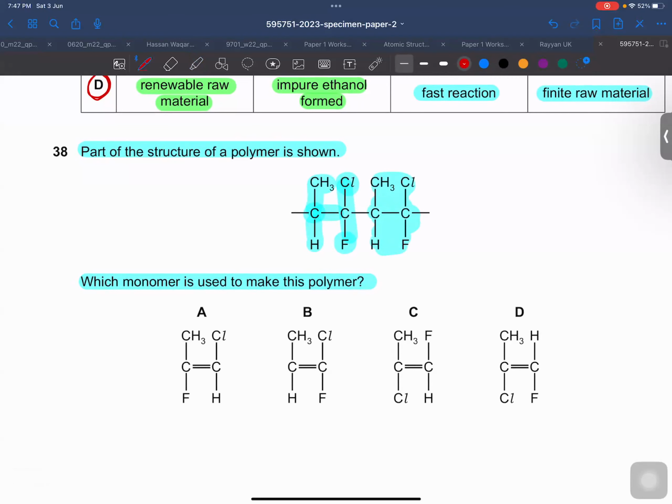So you can say chlorine along with fluorine. No, this is wrong. Chlorine and fluorine, right? CH3 and hydrogen is right. So this should be the right answer. All right, bacho. Yes, sir. You can see that these are on the opposite carbons.